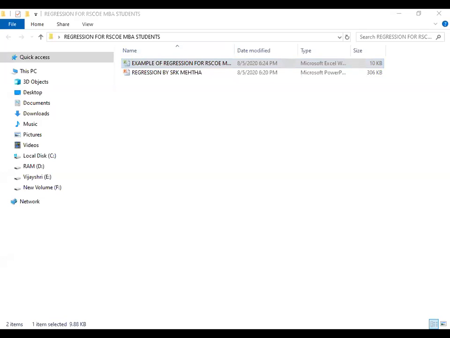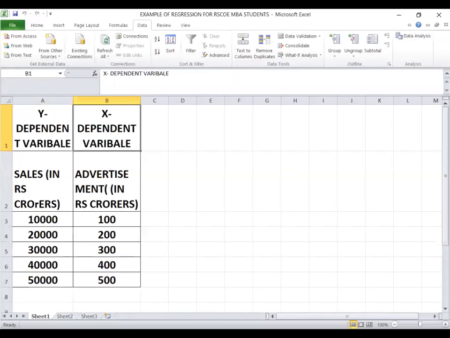So hope you are able to see the screen. Yes, sir. Okay. Now these figures I have put in Excel, and I am going to do the manipulations. So please remember, on y we have taken sales, and on x the independent variable. So the advertisement is the independent variable, sales is the dependent variable. With this given data, I have to find out, if I spend 600 crores on advertisement, what is my sales amount for the next year?